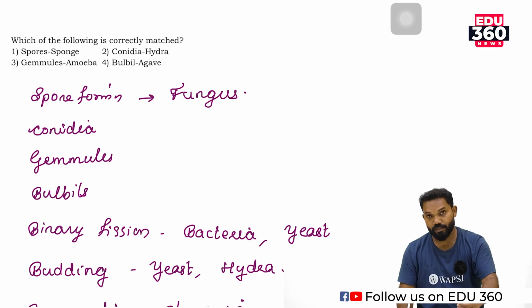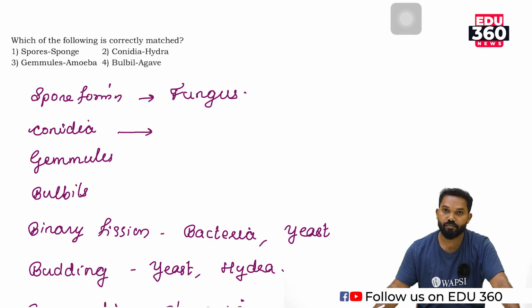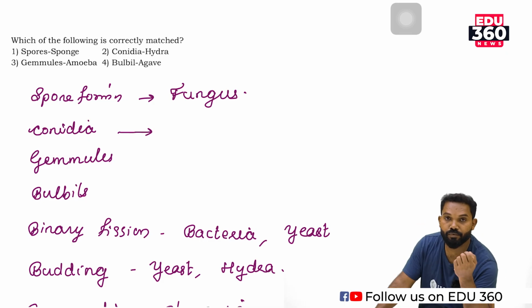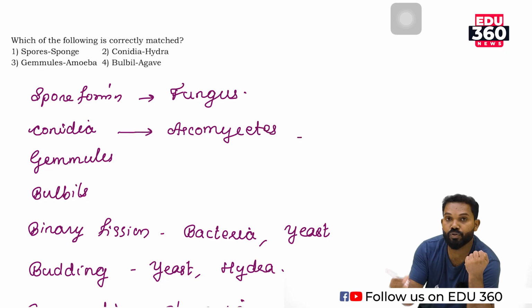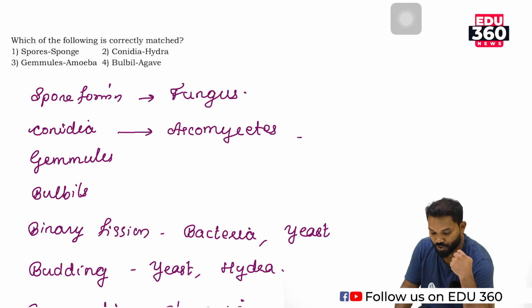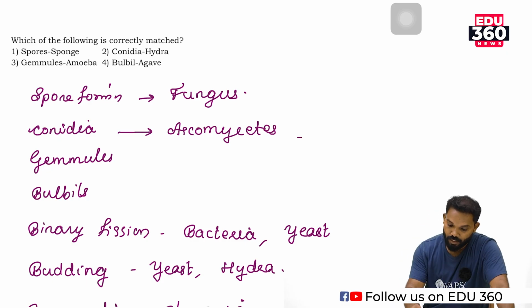Conidia formation: the subgroups of kingdom Fungi are classified into four groups: Phycomycetes, Ascomycetes, Basidiomycetes, Deuteromycetes. Among these, Ascomycetes and Deuteromycetes show the reproduction method of conidia formation.